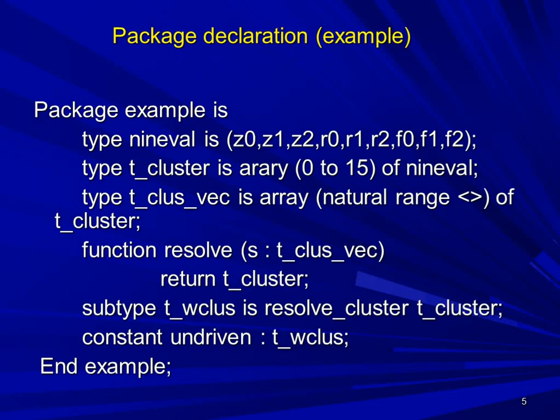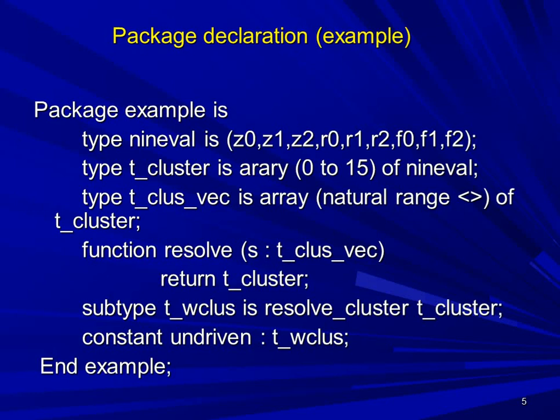Let's see an example of a package. The package declaration starts with the keyword package, followed by the name of the package, which is example in this case. After that you can declare different types, subprograms, and constants. In this example we have declared different types. The first type is 9 value. Inside the brackets we have written the nine values which we are going to declare: Z0, Z1, Z2, R0, R1, R2, F0, F1, F2.